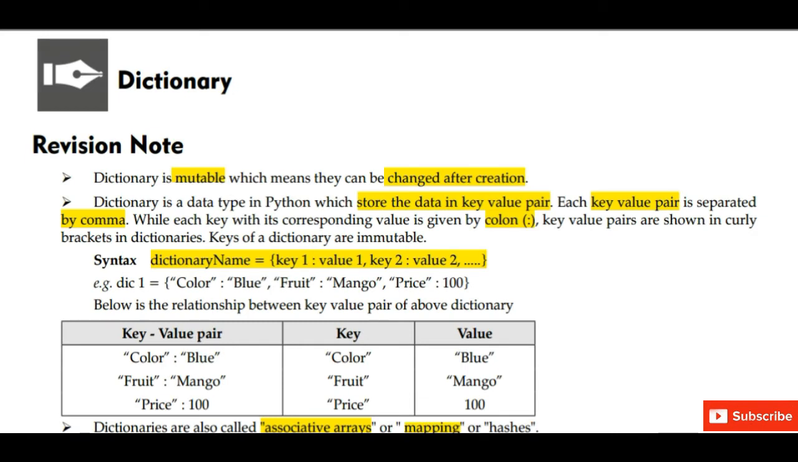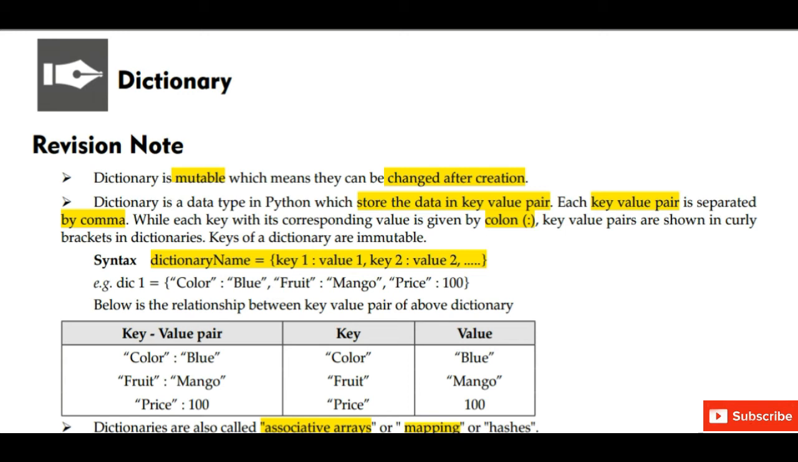Dictionary is mutable, which means that it can be changed after creation. Like I told you in the last class about list, tuple and string. I hope you have seen the previous video. If you haven't seen, then I will give the link in the description box. So in the dictionary, we store the data in key value pairs. Each key value pair is separated by comma.